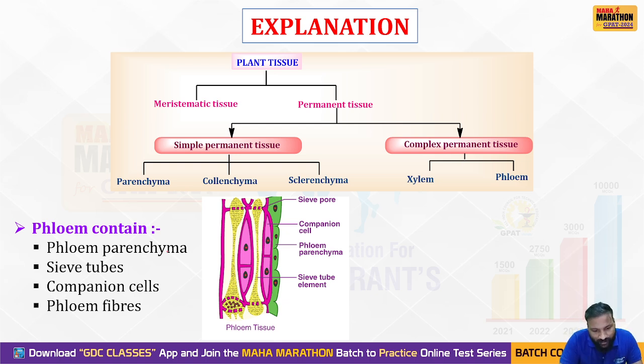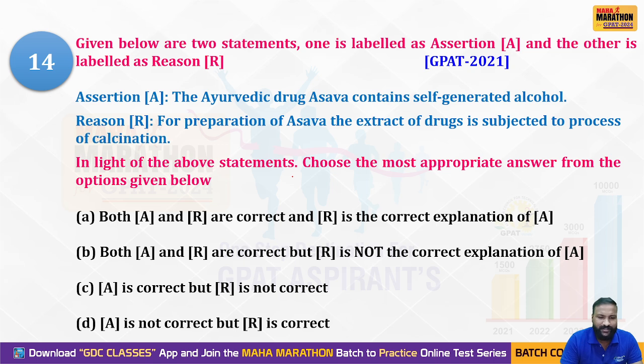So this is phloem tissue, which has all the things mentioned here, and phloem is considered to be a complex permanent tissue, categorized under permanent tissue. Plant tissue is categorized into meristematic tissue and permanent tissue. Clear? Yes. We'll go to the next question. So what is the right answer here? Tracheids. The phloem doesn't contain tracheids.